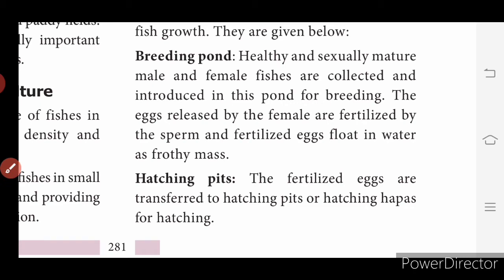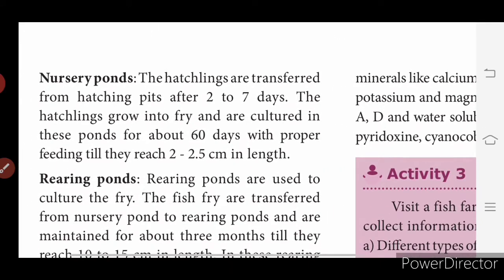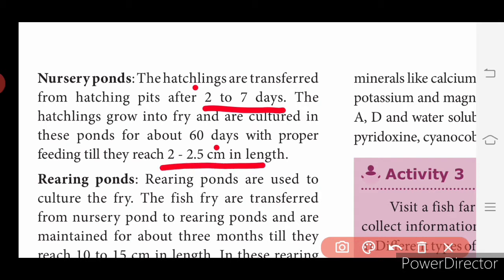So next is nursery ponds. Growing the small ones, the younger ones, is called nurserying. So the hatchlings, the younger fish, are transferred from hatching pits after 2 to 7 days. Hatchlings grow into fry and are cultured in these ponds for about 60 days with proper feeding till they reach 2 to 2.5 centimeters in length.